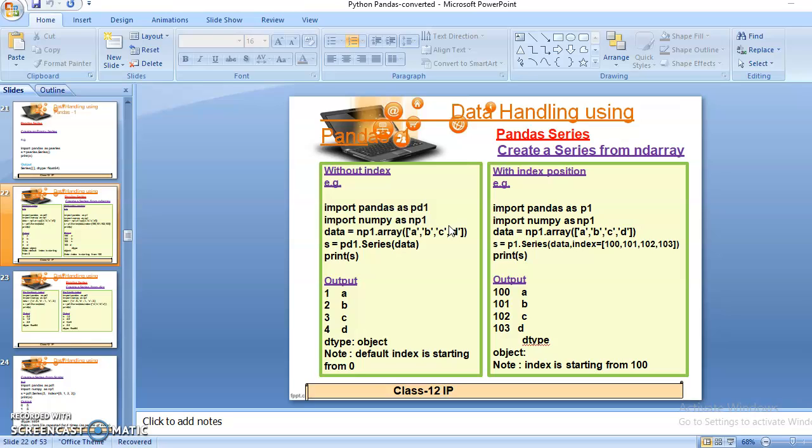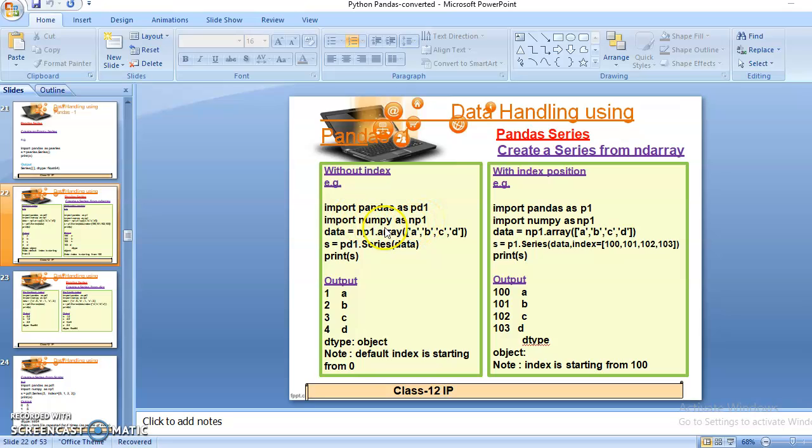Okay, now you can see that in the first two statements I am importing both the pandas and numpy libraries in my program. After that I want to create the series with the help of the array function. You can see here I have taken one variable, the name of my variable is data, and I am calling the array function with the help of the numpy variable.